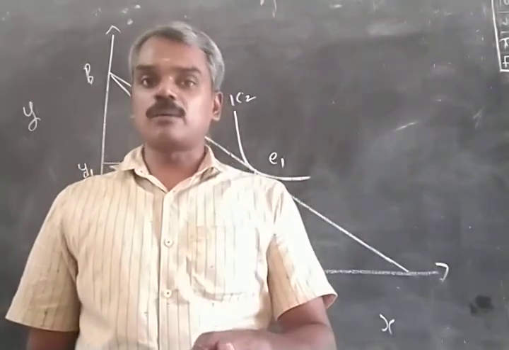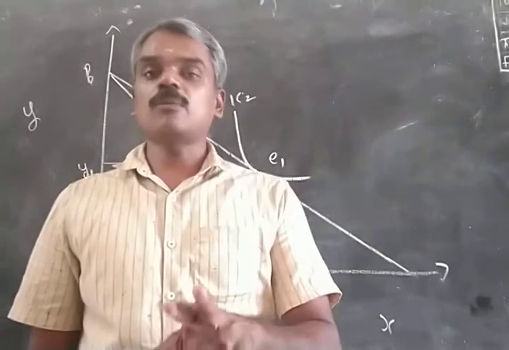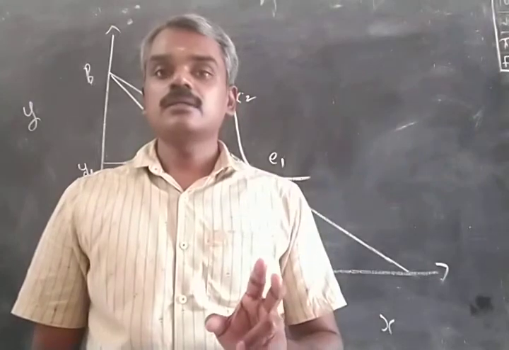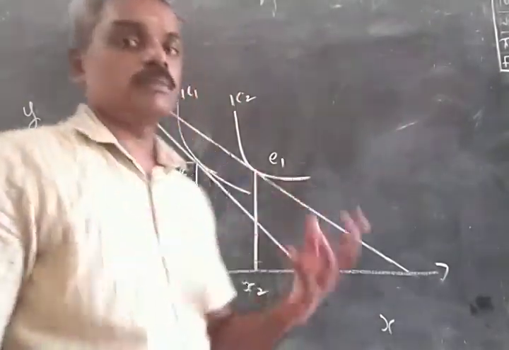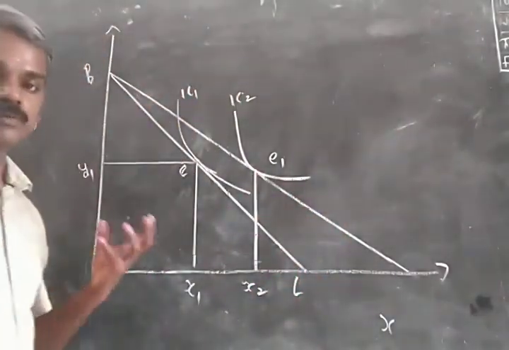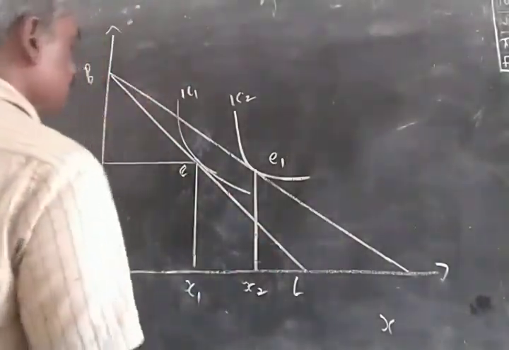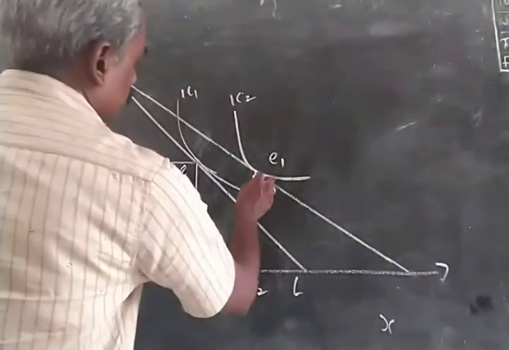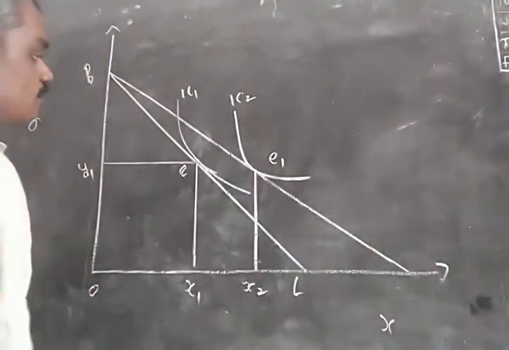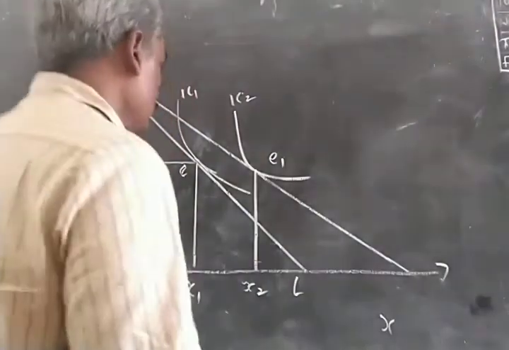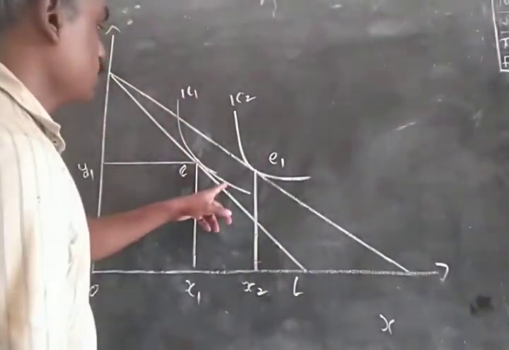If it is a normal commodity, then the income effect will be positive. That is, for a normal commodity the income effect is positive and for an inferior commodity the income effect is negative. So let us see what happens when we make an allowance for the increase in real income.